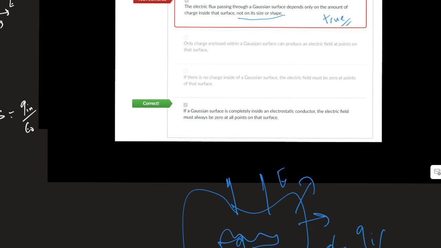Okay, the third option says only charge enclosed inside a Gaussian surface can produce electrical field at a point on that surface. Wow. Only charge enclosed inside the Gaussian surface can, yes, it's true. At a point of the surface, oh yes, it's true. Why is it true?